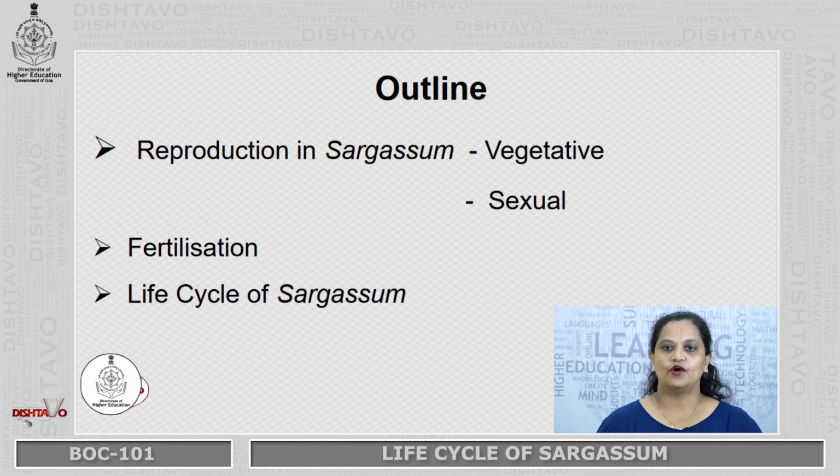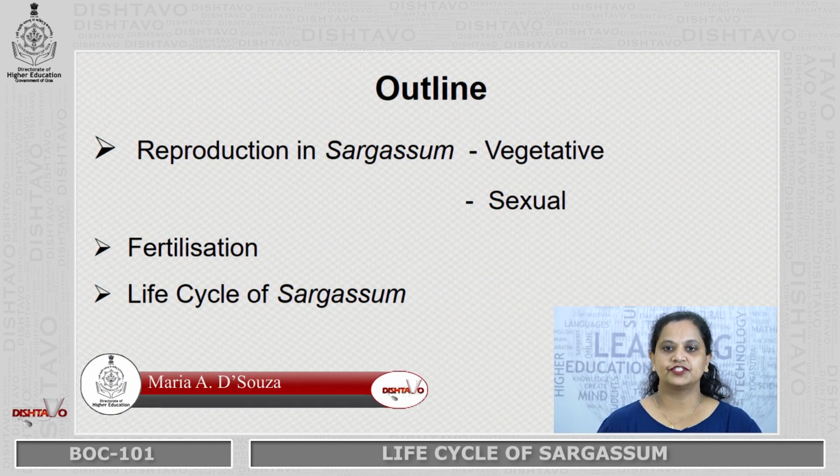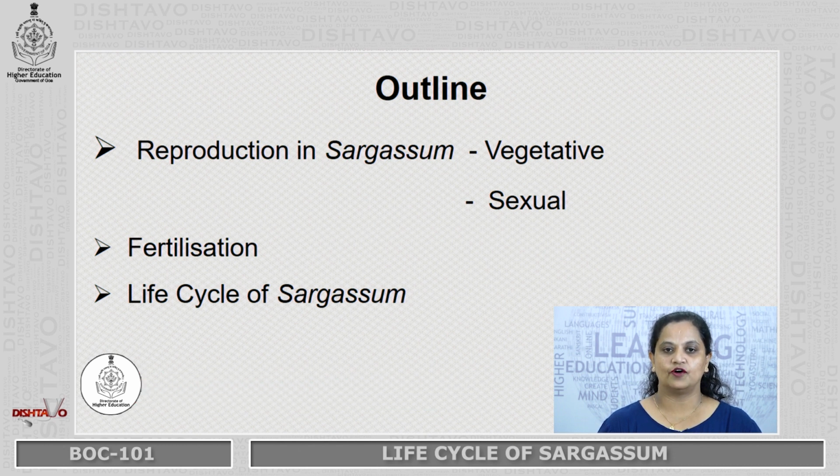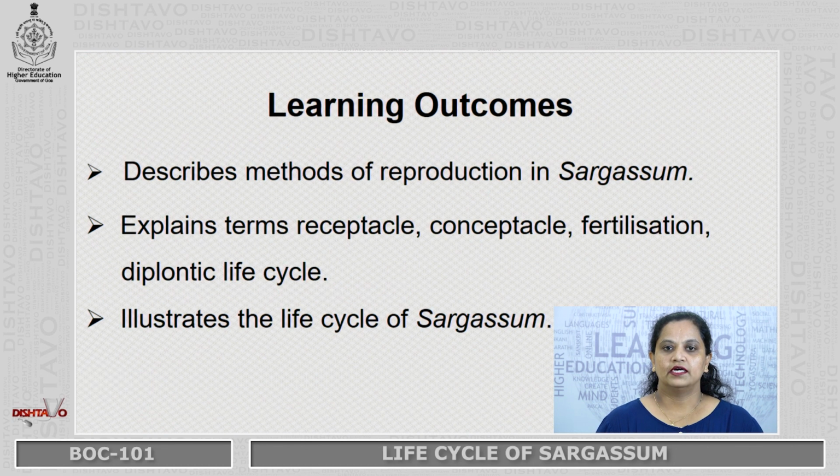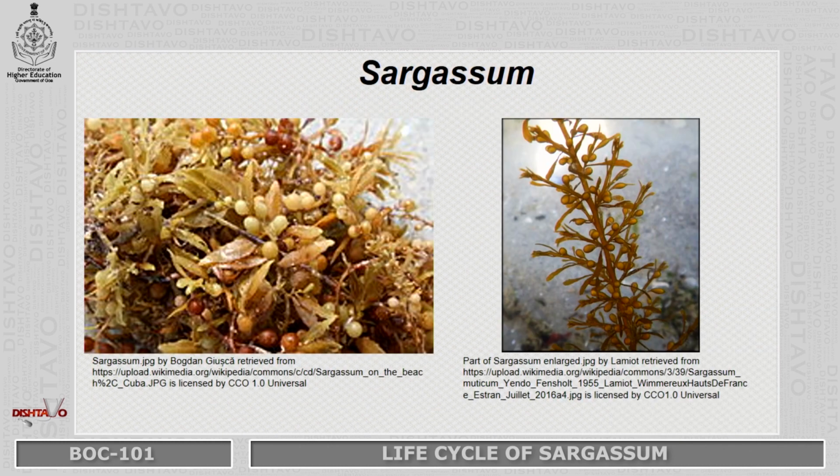The outline of the module will be reproduction in Sargassum, vegetative and sexual, fertilization, followed by the life cycle of Sargassum. After completion of this module, the student will be able to describe methods of reproduction in Sargassum, explain terms receptacle, conceptacle, fertilization, diplontic life cycle, and finally illustrate the life cycle of Sargassum.